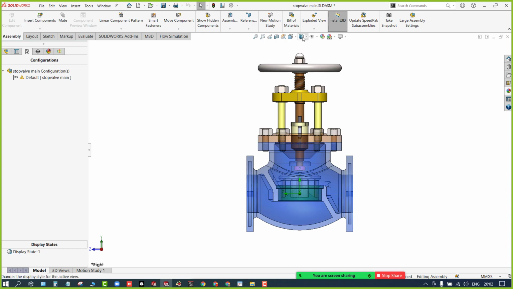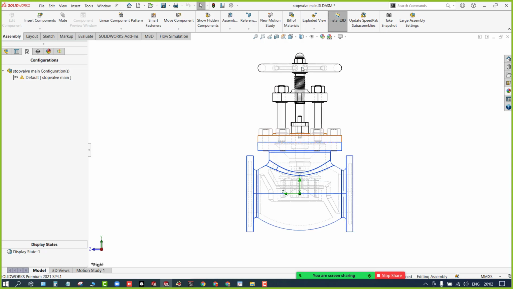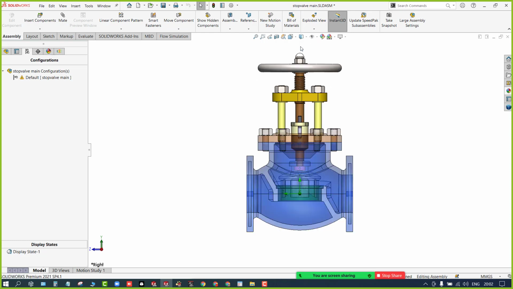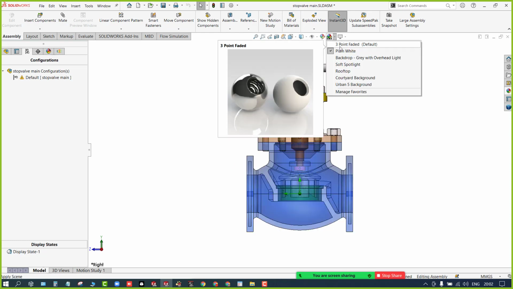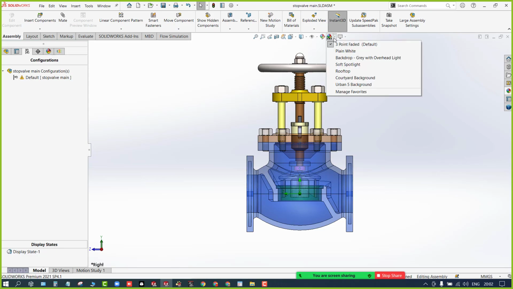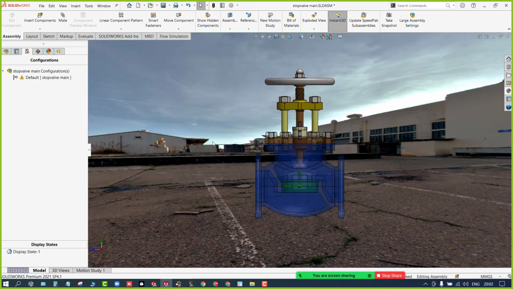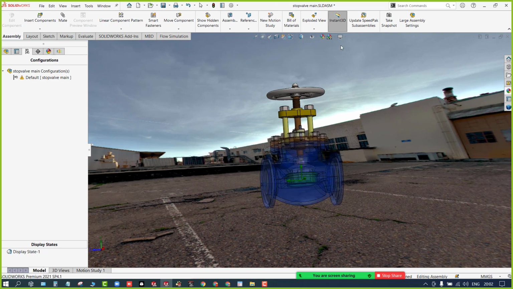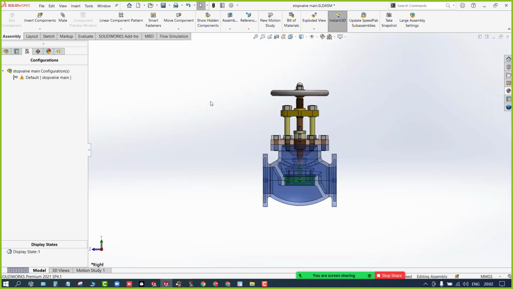And this is about changing the view formats. Let's say if you want shaded, you can go ahead with that. If you want the sketch style, you can select that one. Like that you can change the display styles from here. And remaining is the background. You can change it to your required backgrounds. You can even add backgrounds like this to work on. Right now we don't need to concentrate here, later on I'll explain.